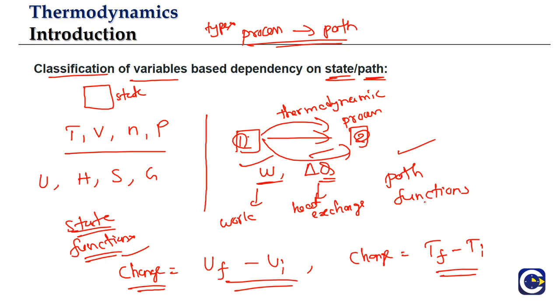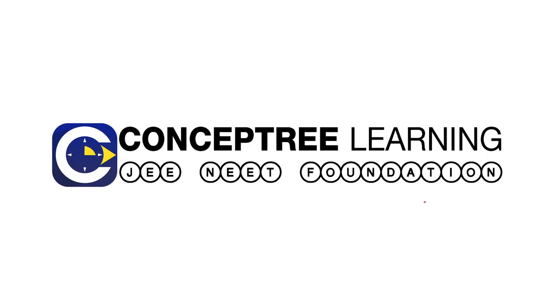So this is broadly the introduction to the idea of the system and variables, because as we go into the discussion of this chapter, we are going to be talking about the system and variables quite often, because the entire study is going to focus on them.